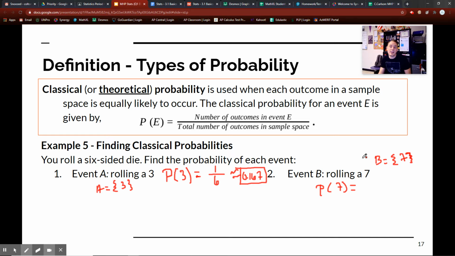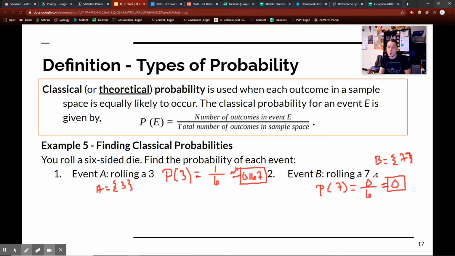Can I roll a 7 out of a 6-sided die? No, it's not possible. So that means it's 0 options available out of 6 different options. And so this, of course, is 0. That's just not possible. It's not possible to roll that.